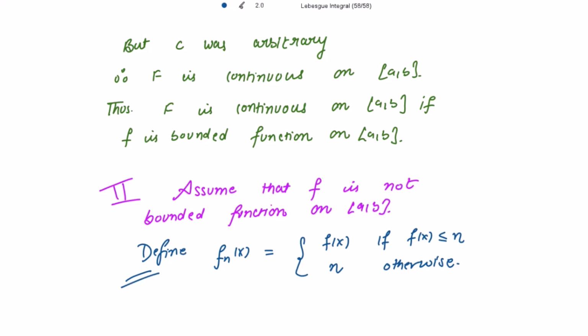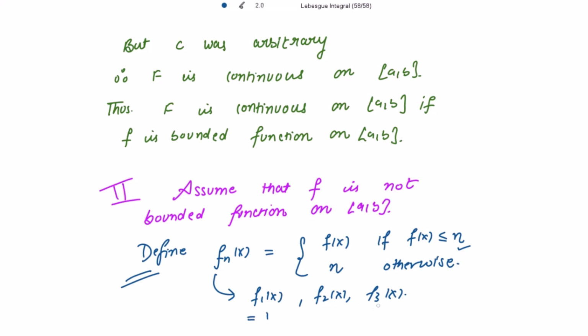Please remember this. From this definition we can notice each of f_1(x), f_2(x), f_3(x). What is f_1(x)? If f(x) is less than or equal to 1, then it is f(x). Otherwise f_1(x) is equal to 1.